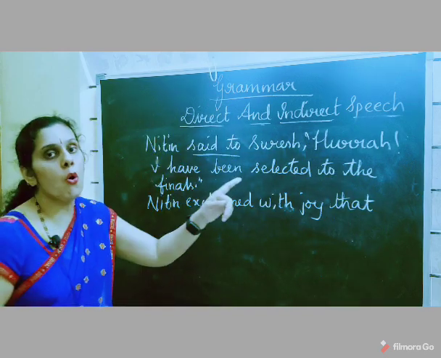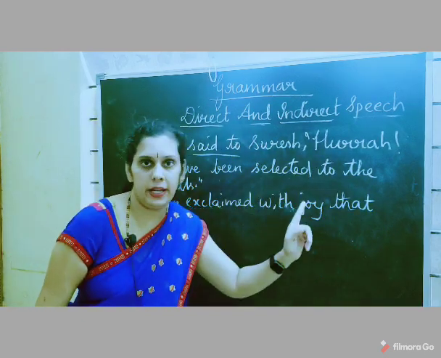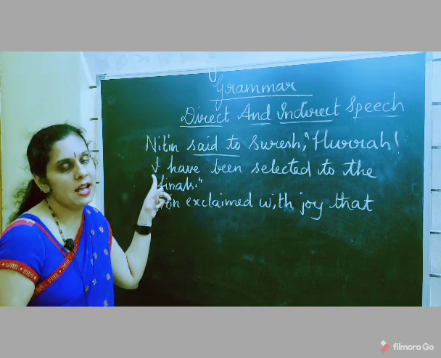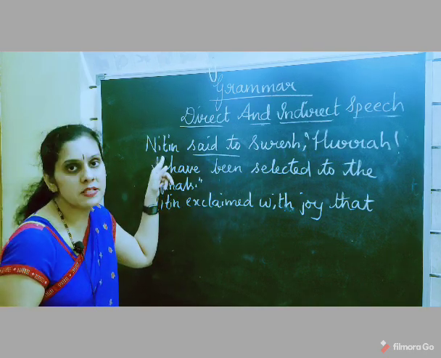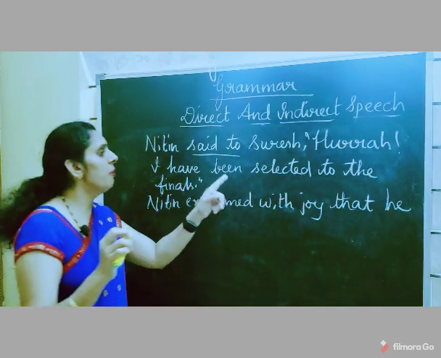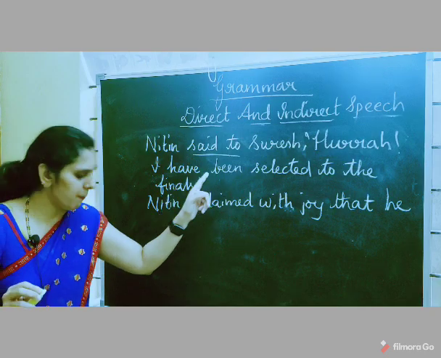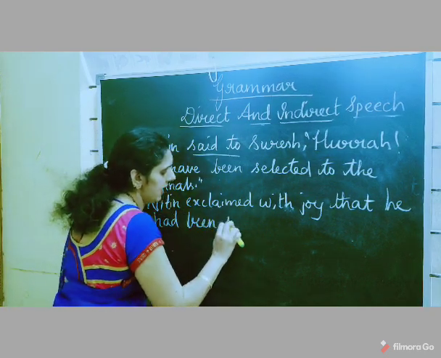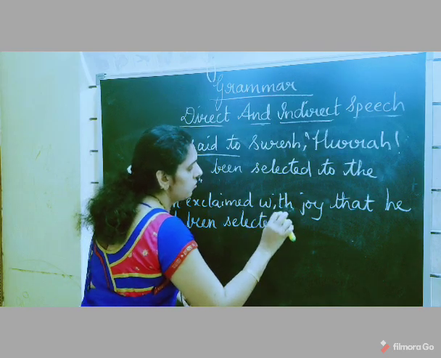And here don't write this interjection "hooray". "I" is there, so "I" changes according to the subject of the reporting part. So what you'll get here: "he has been selected" changes to "had been selected". So you'll write "had been selected to the finals."